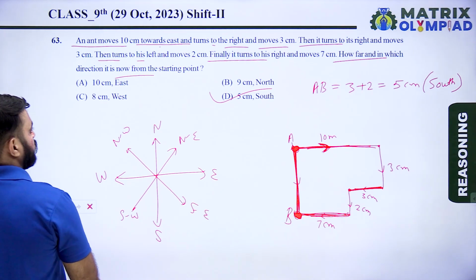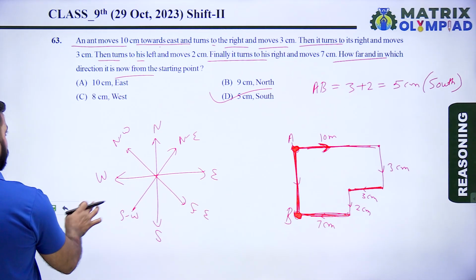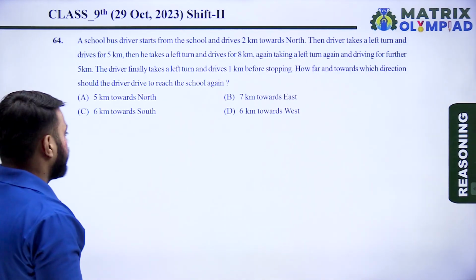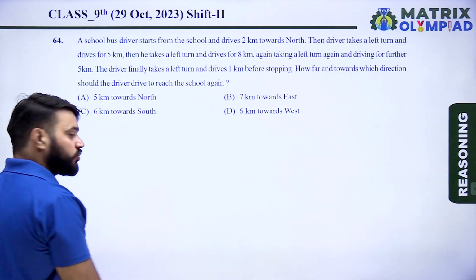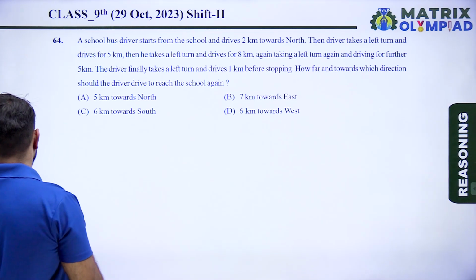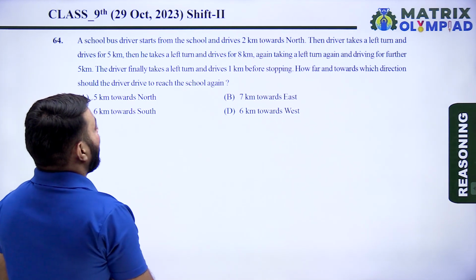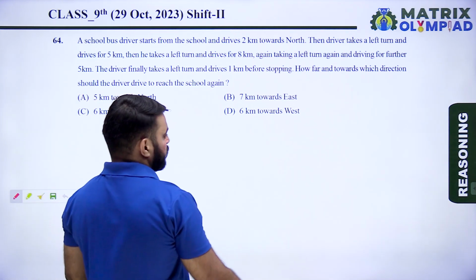So let's move on to the next question. Next question is question number 64. A school bus driver starts from the school and drives 2 kilometers towards north.